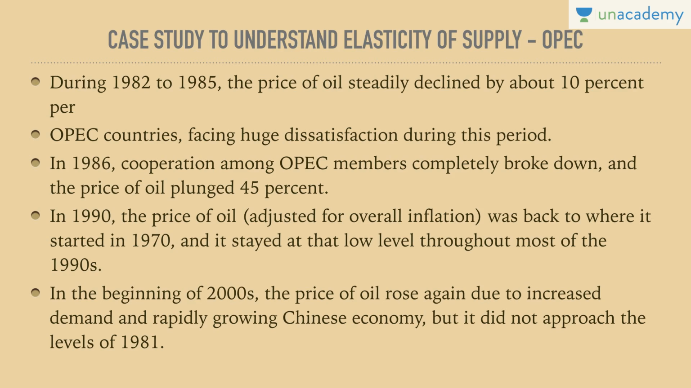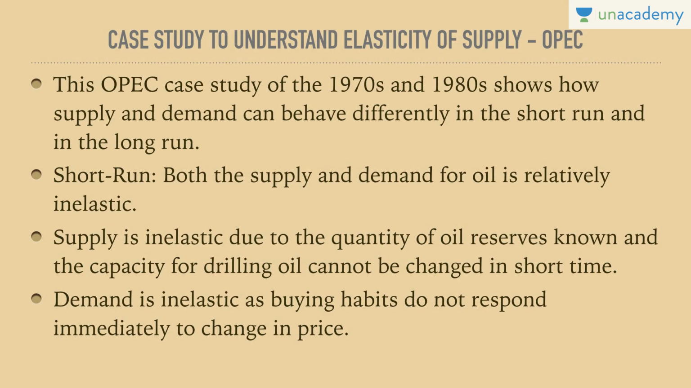On the other hand, it doesn't grow in normal situations where they get together and try to grow, because there are disputes within. That is an artificially grown case. So this case study of the 70s and 80s shows how supply and demand can behave differently in the short run and in the long run. In the short run, it can behave differently as both the supply and demand for oil are relatively inelastic.